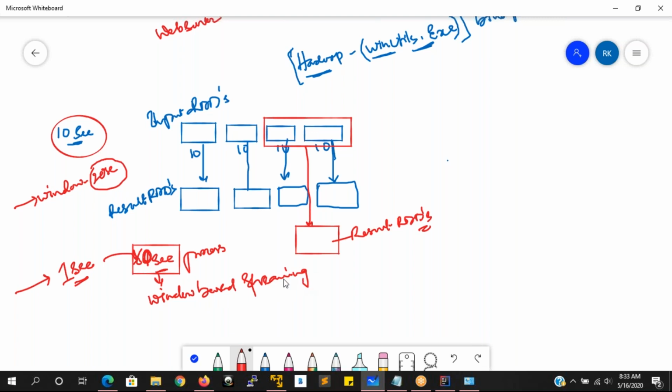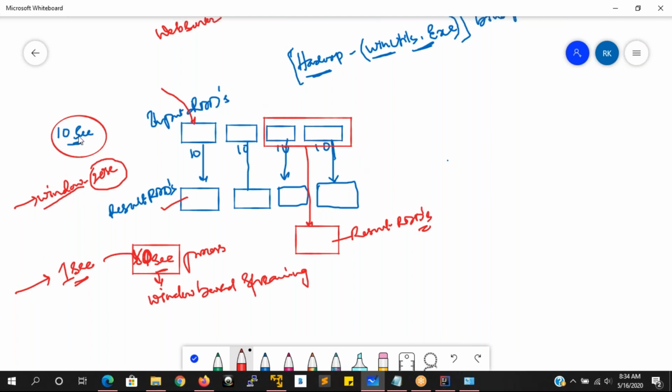Yes, Ravi. So here what is happening previously: whatever input RDD is created, immediately the processing happened and the result was given. Like yesterday I showed you the data which I had entered. Immediately, whatever data was entered, that is getting processed and you're getting one result RDD. But here I'm applying one window. With the keyword window, I'm going to say how many seconds of the data should be aggregated.